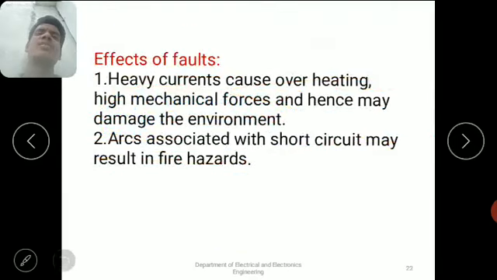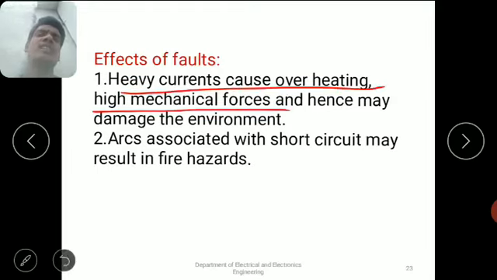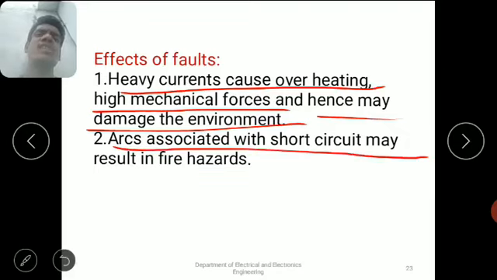And next we have to conclude that due to faults there are several effects. First one is heavy currents cause overheating, high mechanical forces, and hence may damage the environment. Not only the environment, they also damage the equipment. And the second point is arcs associated with short circuit may result in fire hazards. That means the device may blow.